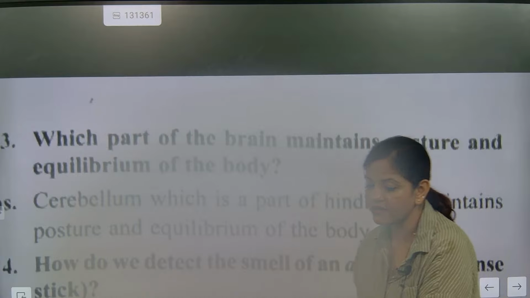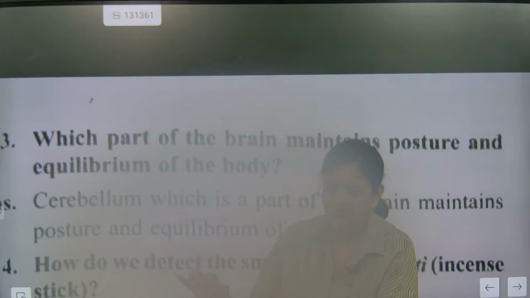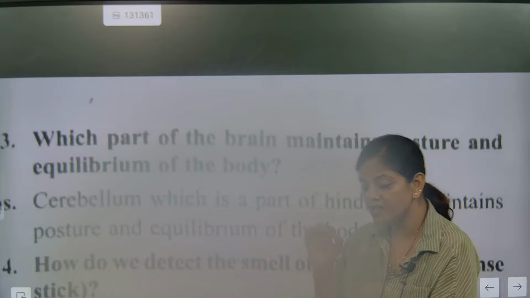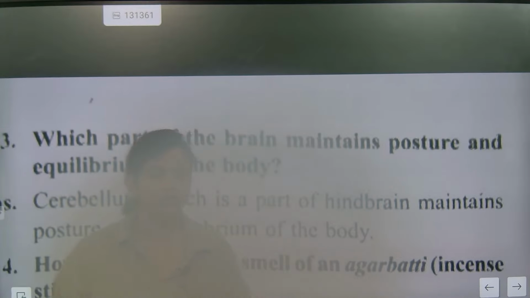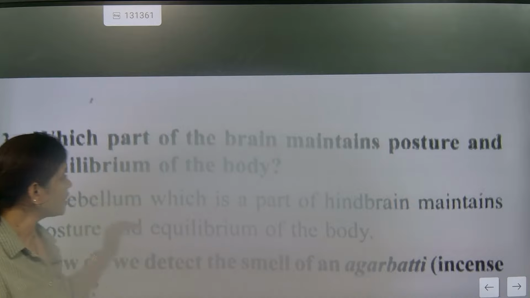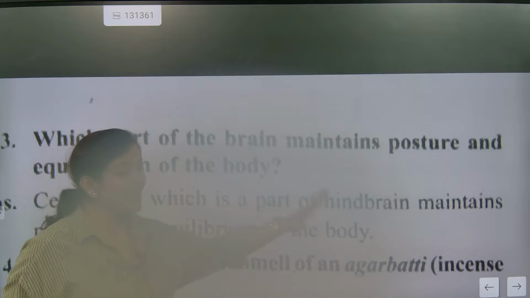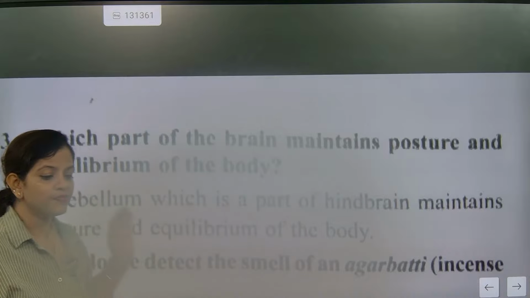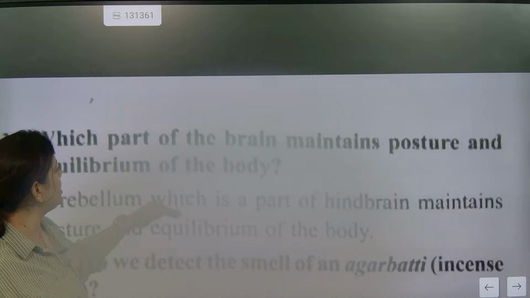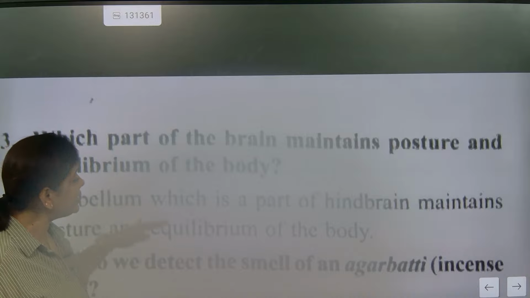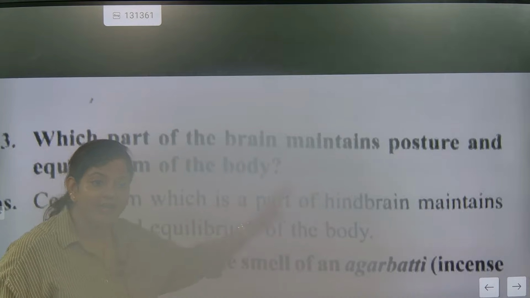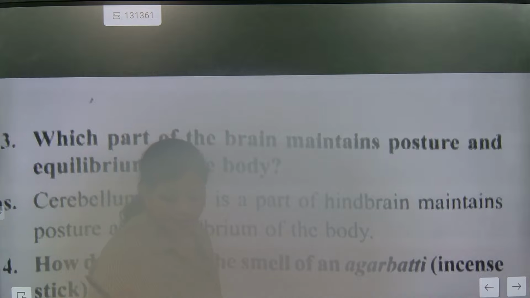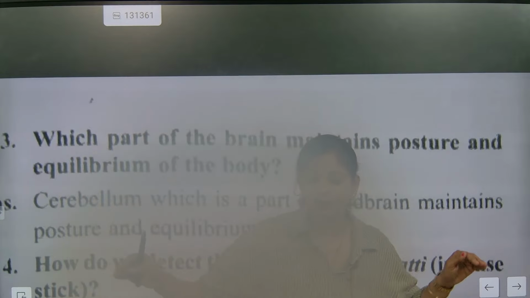One thing is very, very important. When you are writing answers, your spelling must be very well controlled. If you make a spelling mistake, there is a provision where the teacher can cut half a mark. Cerebellum is a part of the hind brain which maintains the posture and equilibrium of the body.